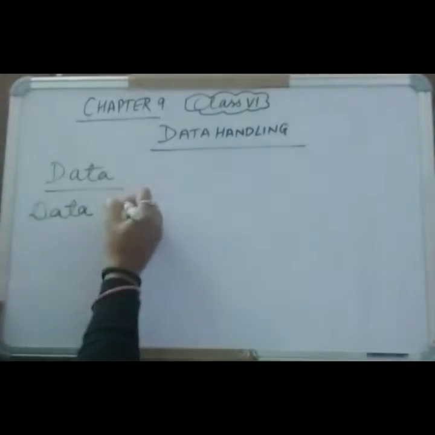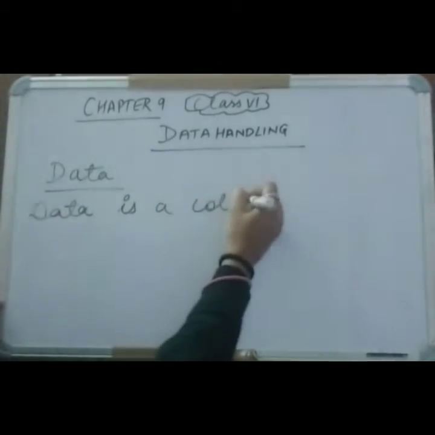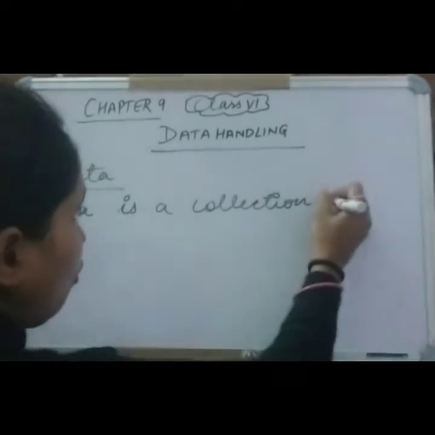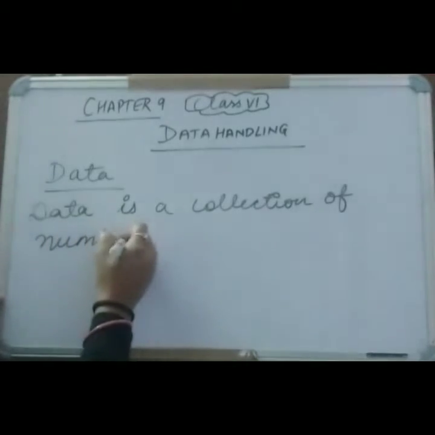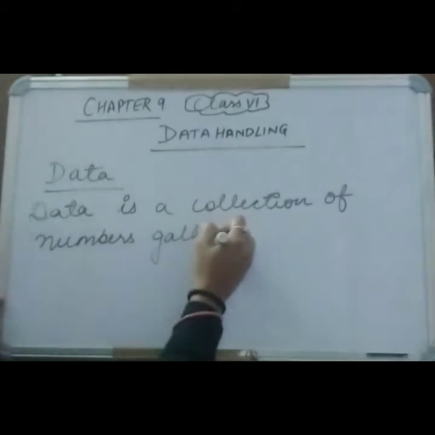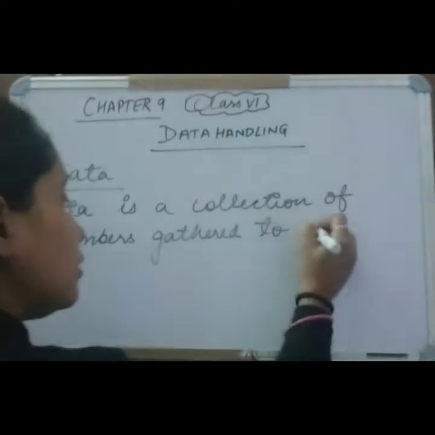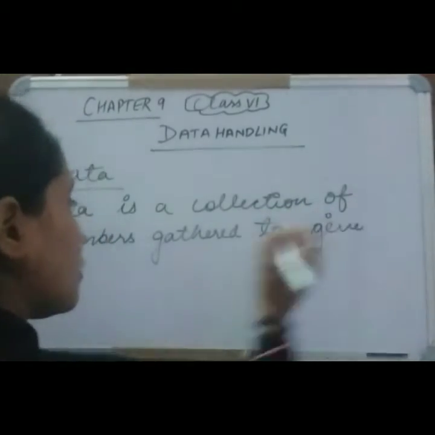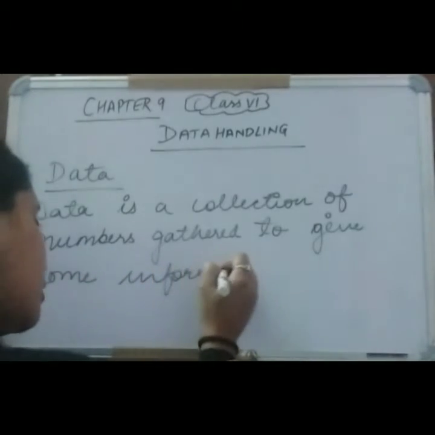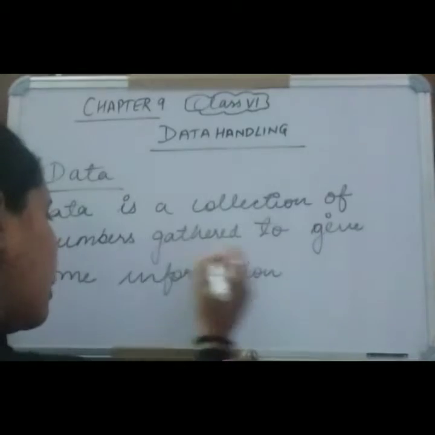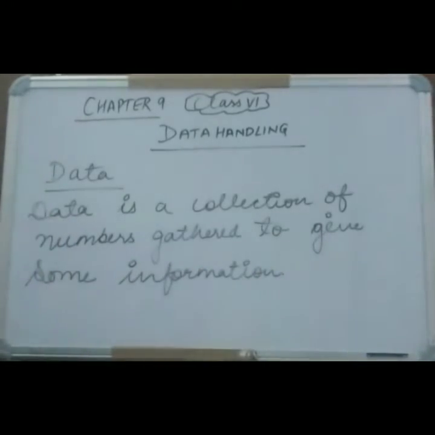So what will we write? Data is a collection of numbers gathered to give some information. Okay. So what will we say? The data is a collection of numbers gathered to give some information. This is the definition of data.